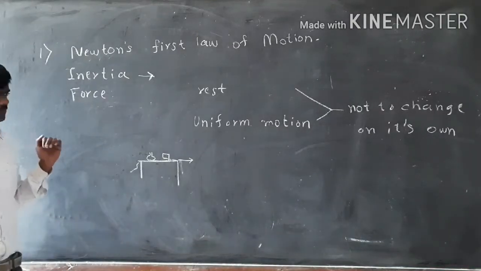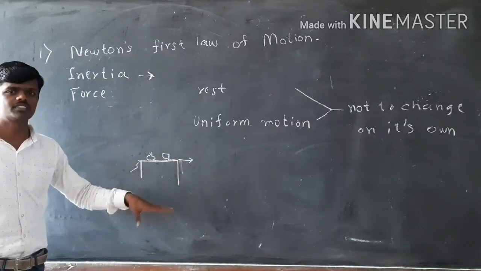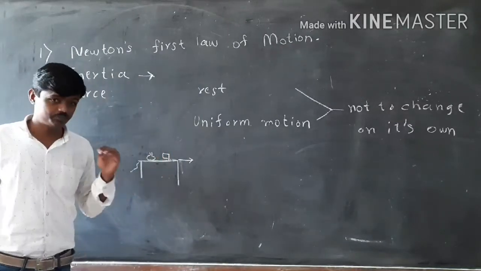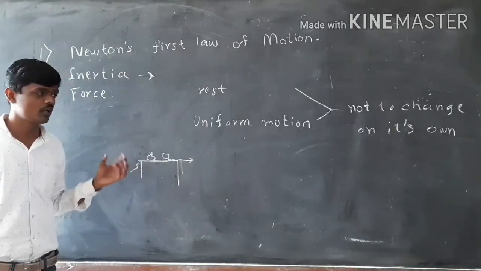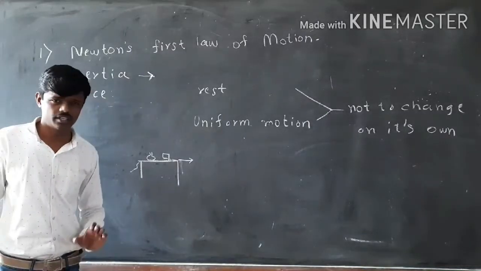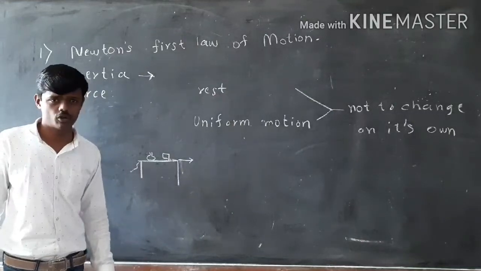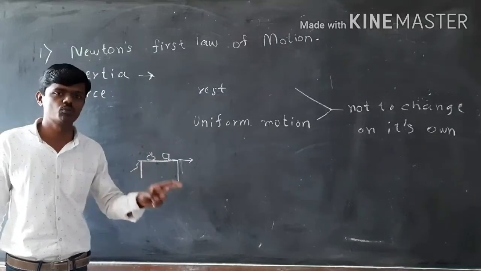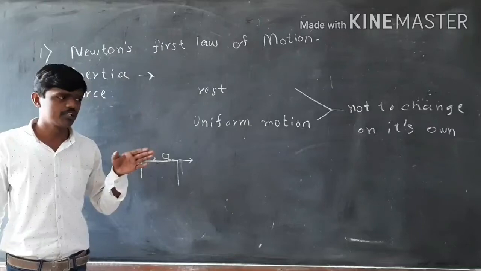Now let's take another example. If you are traveling in a bus and you jump from the bus suddenly, what will happen? Your body will be in a state of uniform motion with the bus. But when your feet touch the ground, your feet will stop the motion. But your upper body will go in the direction in which the bus was moving. And your body will fall in the direction in which the bus was moving.